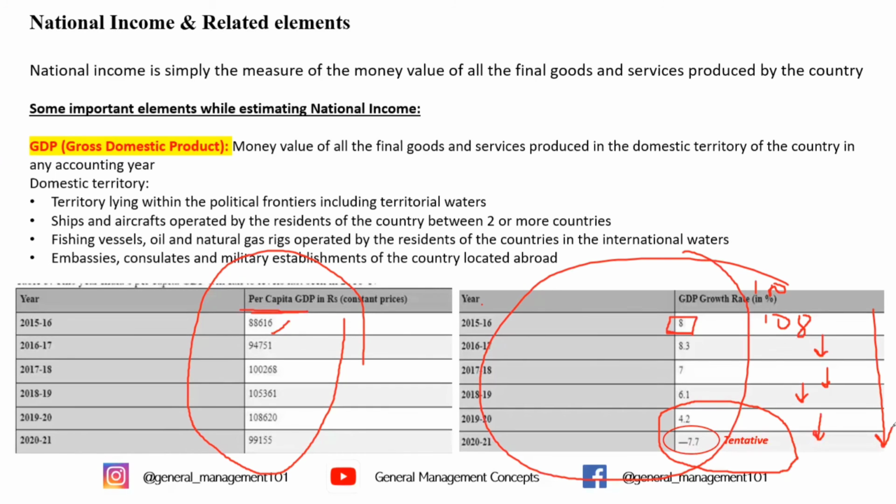So in the coming videos, we will also see why India's GDP has fallen by 7.7%, because we had been seeing a very good increase. What happened back in 2017-2018, because this growth rate actually started falling? 8.3 is a good increase, but then this rate of increase has also fallen. So in the coming videos we will look into these elements.